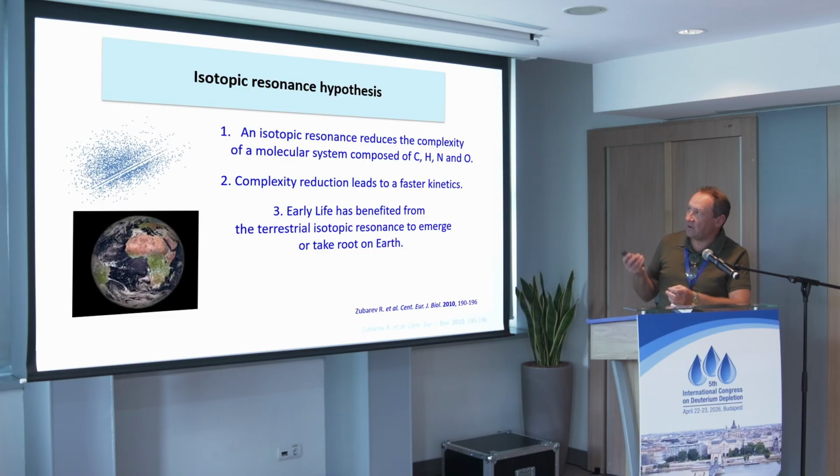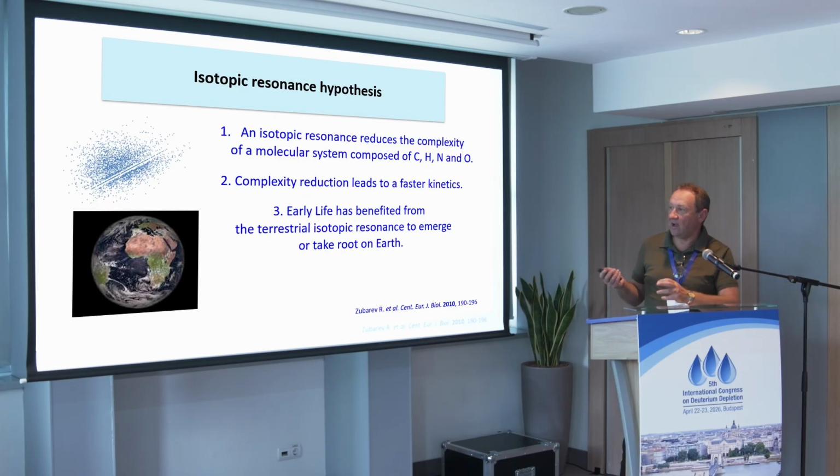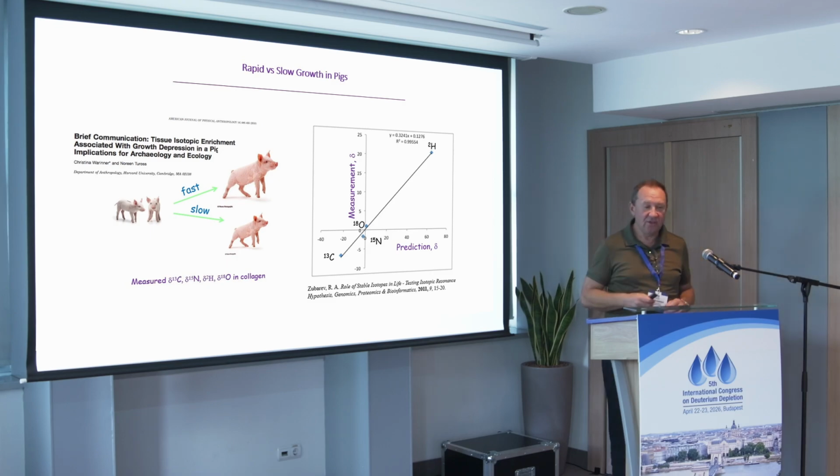And isotopic resonance reduces the complexity of molecular systems composed of hydrogen, nitrogen, carbon, and oxygen. And the complexity reduction leads to faster kinetics. And early life on this planet depended upon that, so it emerged much earlier because we have this isotopic resonance. That was a hypothesis. You need to test it.